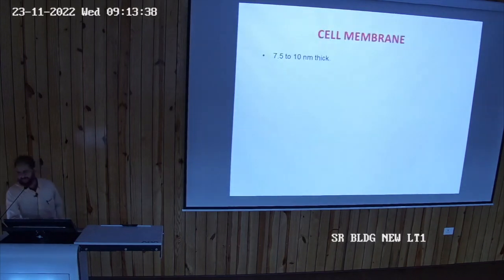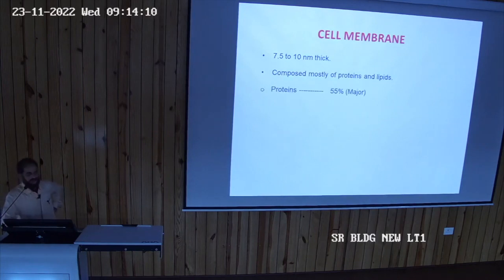So coming on to the cell membrane. The cell membrane is approximately 7.5 to 10 nanometer in thickness. And what is it composed of? Phospholipid, lipid, lipoprotein, right? There is a bilipid layer, and there are proteins. Okay, so you all know this thing, composed mostly of lipoproteins, lipids and proteins. Then, coming on to only the cell membrane.